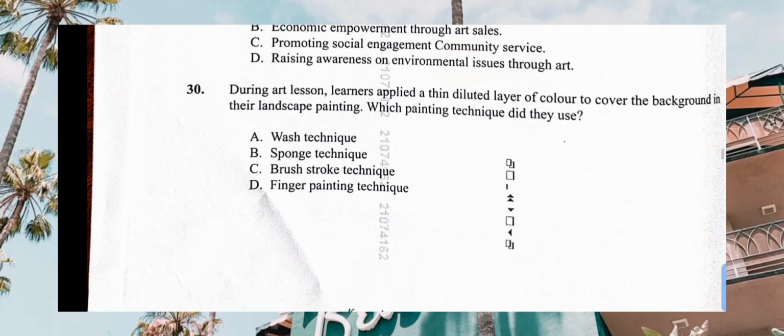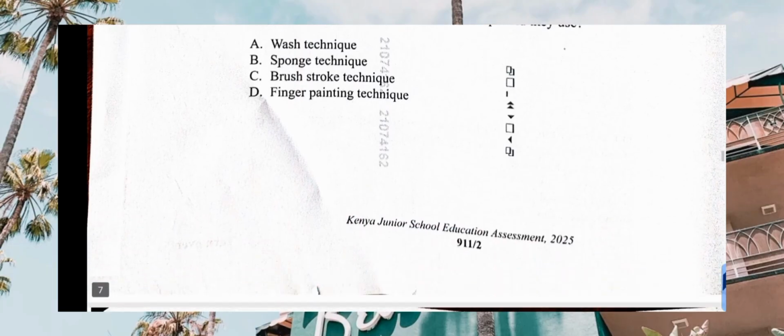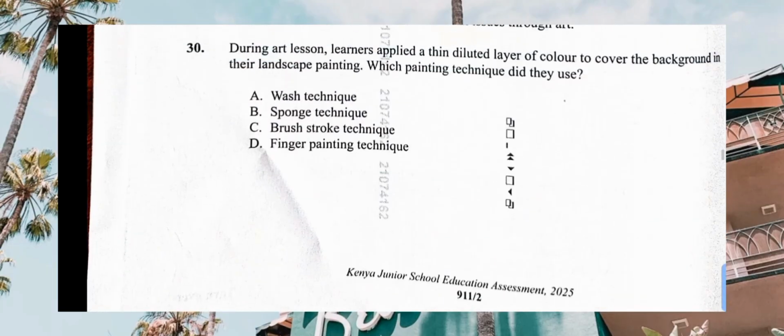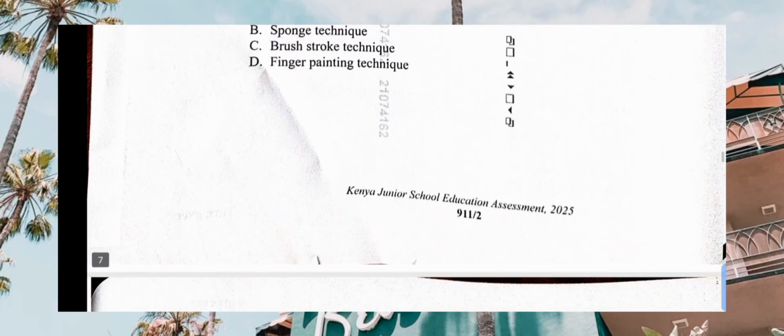Correct there. Then during art lessons, learners applied a thin diluted layer of color to cover the background in their landscape painting. Which painting technique did they use? Thin diluted layer, that one will go to the wash technique. We have wash, yes. The correct answer is A. Which number is that? Number 30.